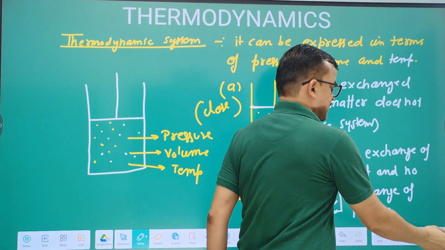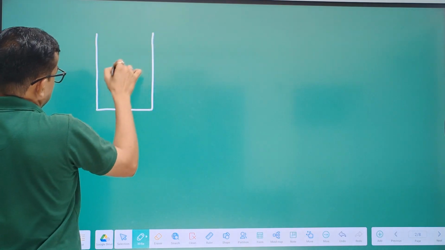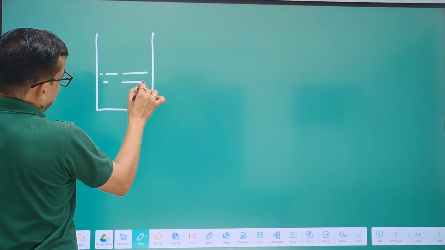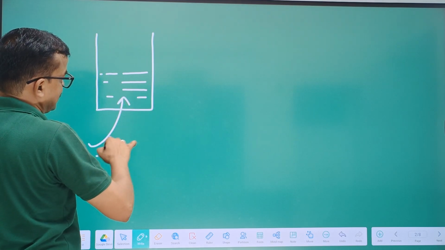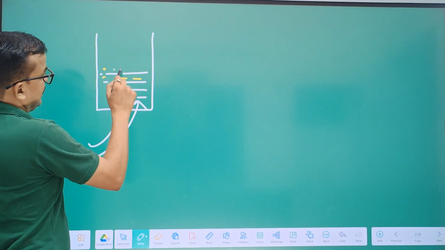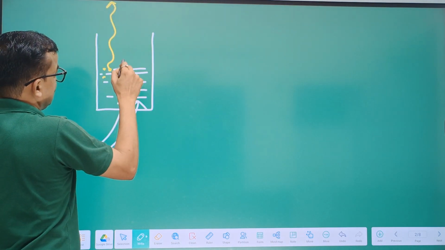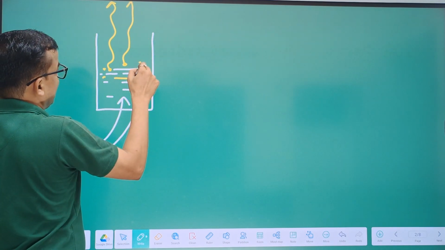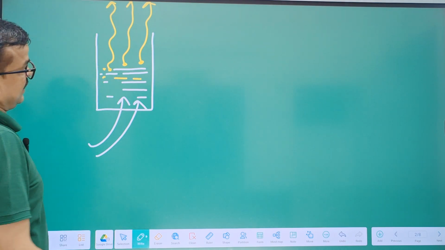And there is another system. For example, there is a cylinder having some liquid or gas. The cylinder is open. If we give heat to this system, the liquid can be vaporized, and in the form of vapor it goes from the cylinder to outside.